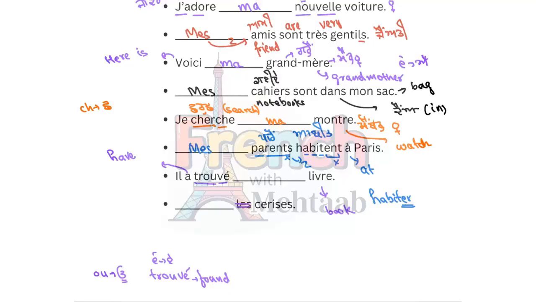And the last is we want to say that my cherries. Okay, my cerise. How do we say cherries in French? Sorry, it is cerise. And how do we say my cherries in French? Now, cherries, this is plural. Cerise, it's plural. There is an s at the end. So, also fill in this blank, what do we put? Mon, ma, or mes.